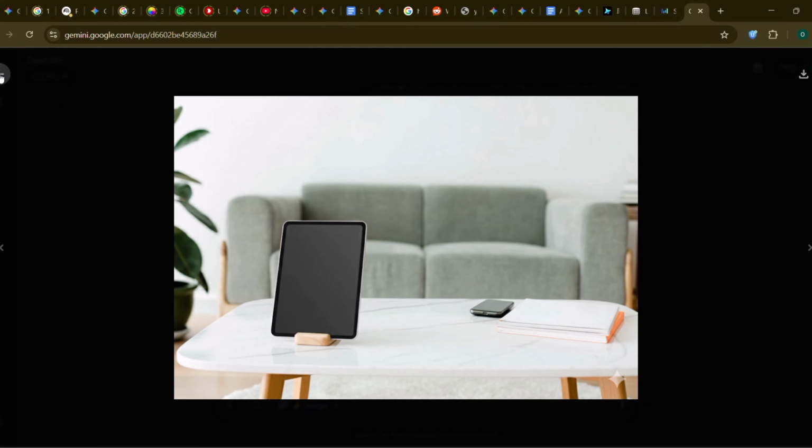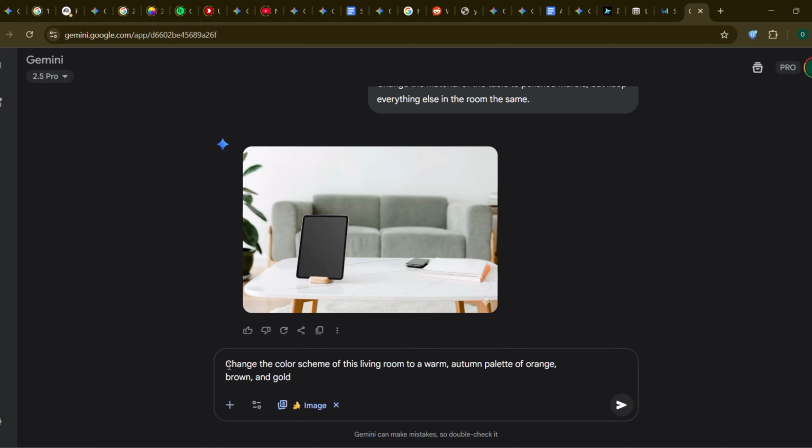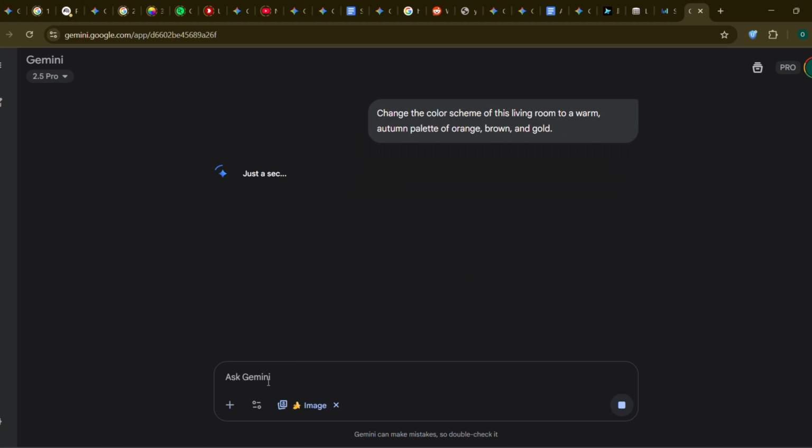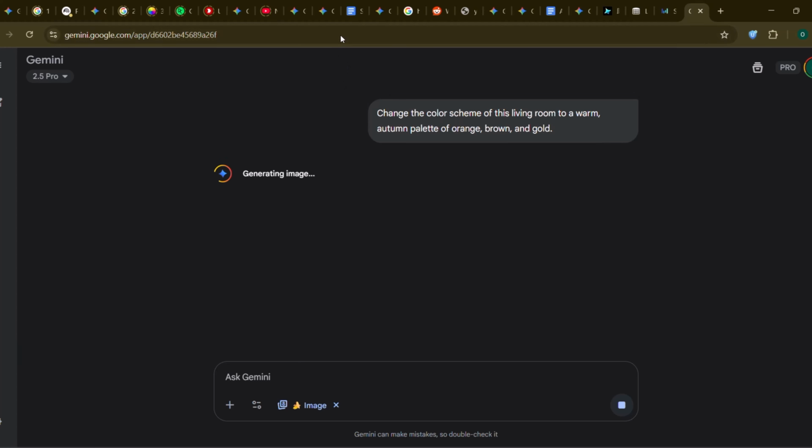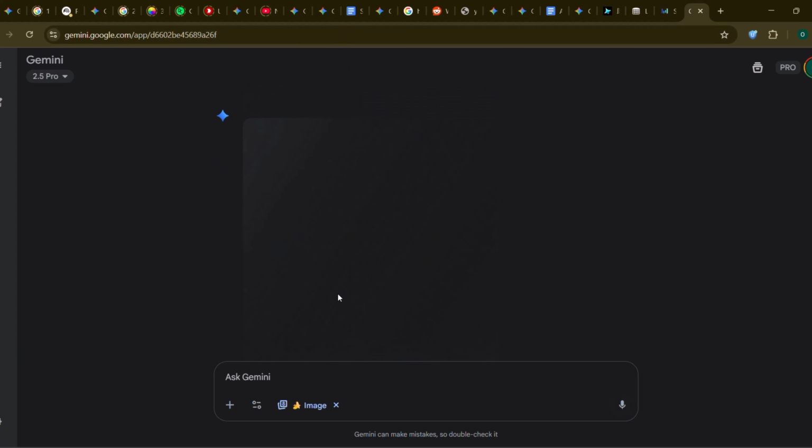4, color palette overhaul. You can dictate the entire mood with color. Change the color scheme of this living room to a warm autumn palette of orange, brown, and gold. Nano Banana understands color theory better than most of us.